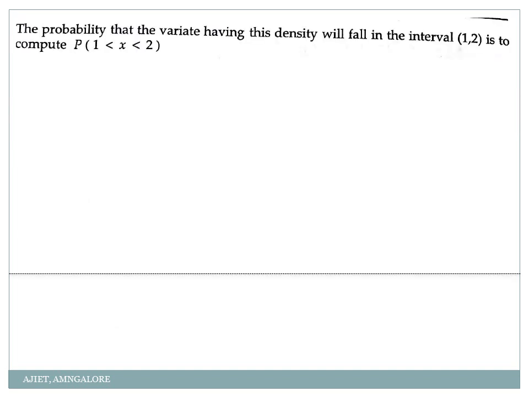Okay. Now then, what is that? They had asked me this. The probability that the variate having this density will fall in the interval 1 to 2 means what? We have to compute probability of 1 less than x less than 2. That's it. So just calculate it. Integration from 1 to 2. Yes, because see, my limit there was 0 to infinity, correct? So 1 and 2, will it lie between 0 to infinity? Yes, obviously. So 1 to 2 f of x dx I can consider.